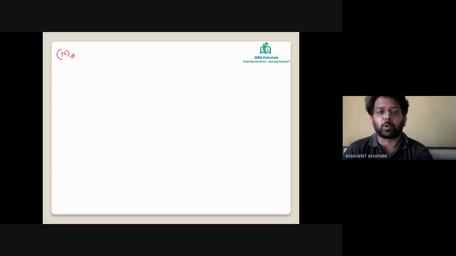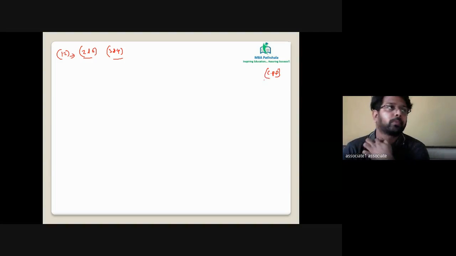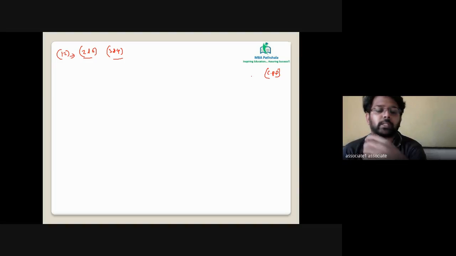Okay. What about 12? The factors of 12 can be represented either as 2 and 6, or 3 and 4. Which one should we consider? We can consider only those pairs which are co-prime pairs. Co-prime pairs are the pairs where the HCF is 1.